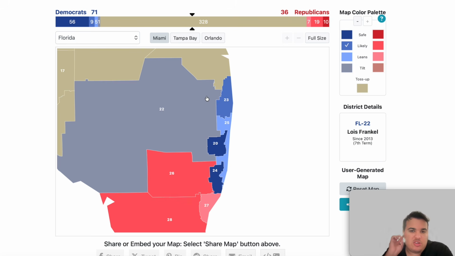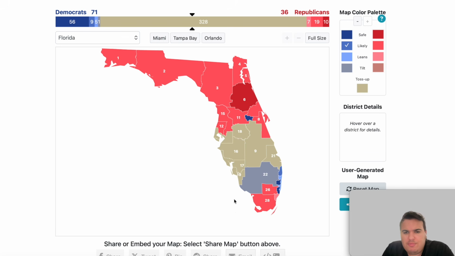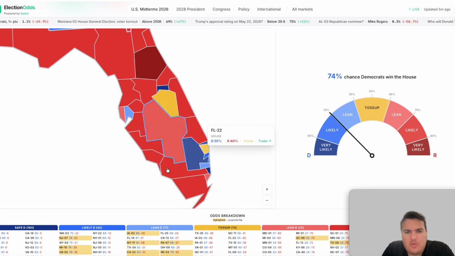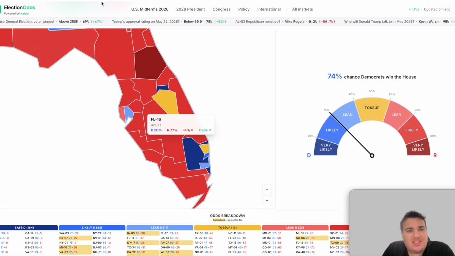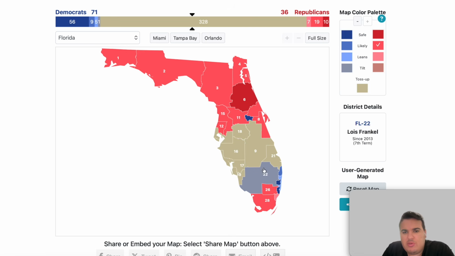So the 22nd district is a redrawn one, supposed to give the Republicans a better chance of winning it, but the Democrats hold it on this one. So that's the 22nd district. We can now zoom back out. We can look in the 19th district and the 17th district over here. 19 likely R, 17 likely R, and 16 likely R. So we're going to go through these and fill them appropriately.